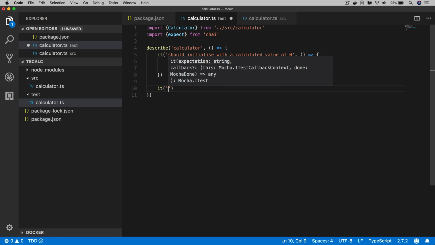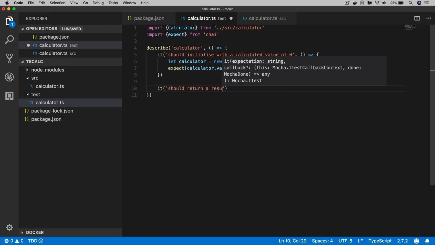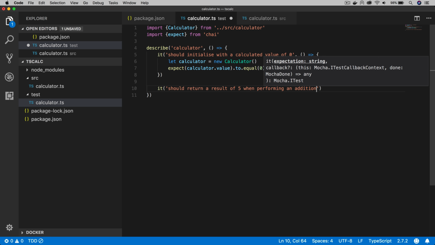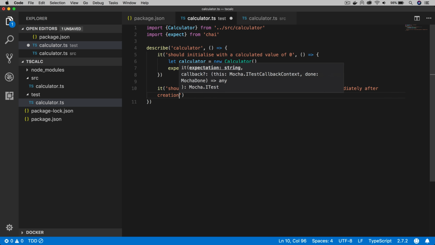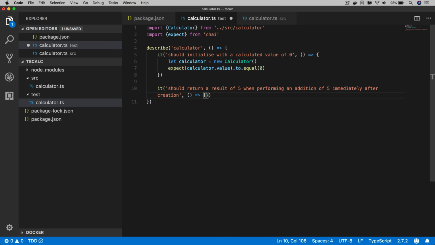So I want my test description to be as descriptive as possible. So it describes the action and the expected result. And it should only be a single thing that we're testing. So it should return a result of 5 when performing an addition of 5 immediately after creation. So it's quite specific in terms of what it's describing, but that's a good thing in my mind.